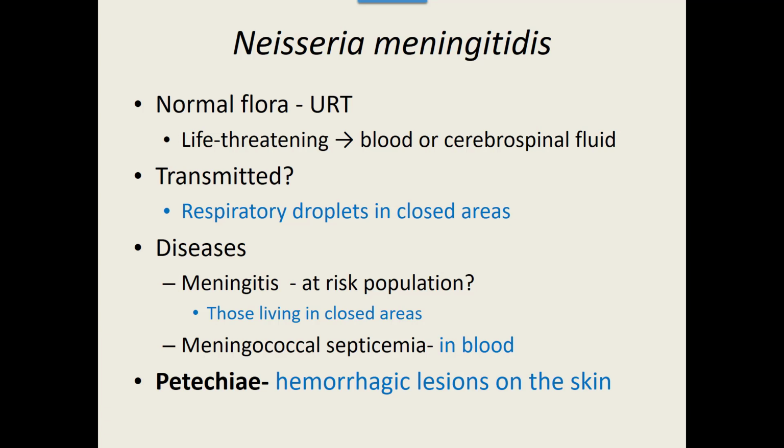The two diseases that it can cause depend on whether it gets into the blood or into cerebral spinal fluid. If it gets into cerebral spinal fluid, it causes meningitis, or bacterial meningitis. There's lots of things that can cause meningitis, but if it's the Neisseria that can cause it, the highest risk are those that live in closed areas. There was just a big outbreak. A couple students got this at UW-Madison, the fall of 2016, so about a year and a half ago.